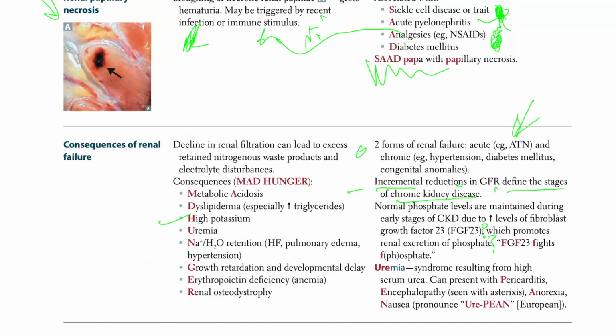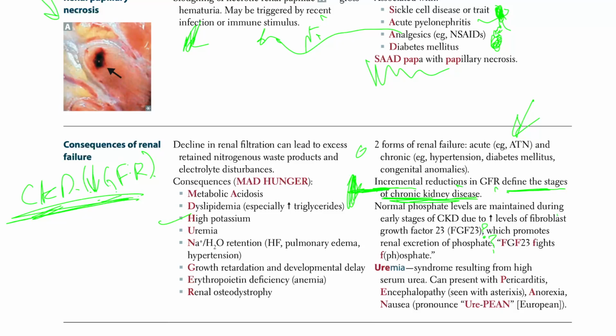Here, when we have CKD, chronic kidney disease, there's a prolonged decrease in GFR, or as they mentioned, the incremental reduction of GFR, and that defines the stages of CKD. Now, this is very important, guys.